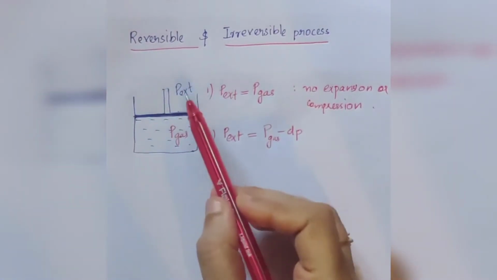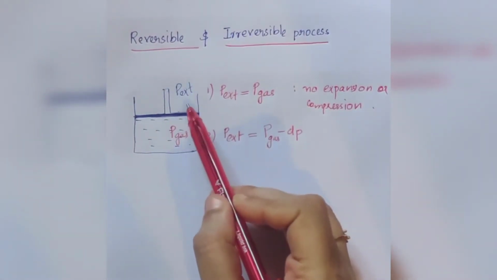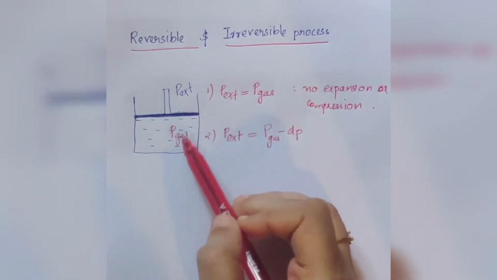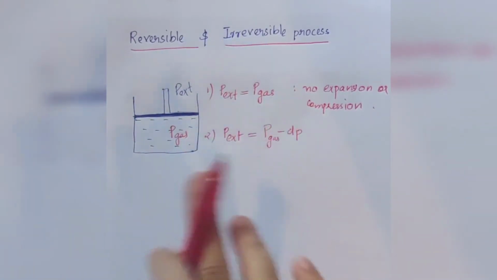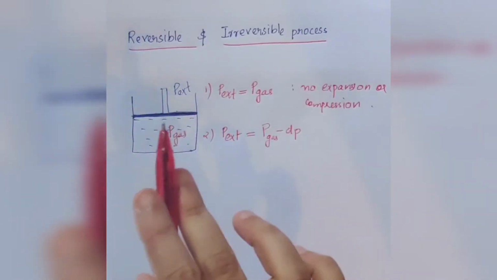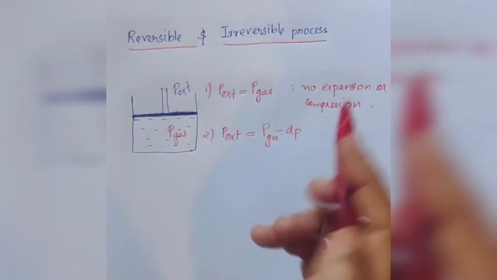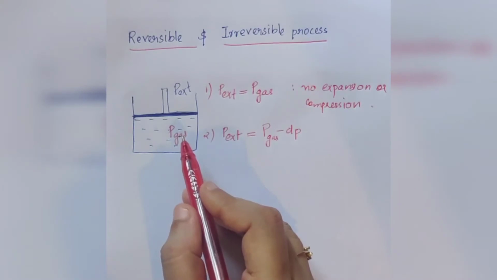That is, here the external pressure is less than the pressure of the gas inside this cylinder. Then what is happening here? The gas will expand slowly.